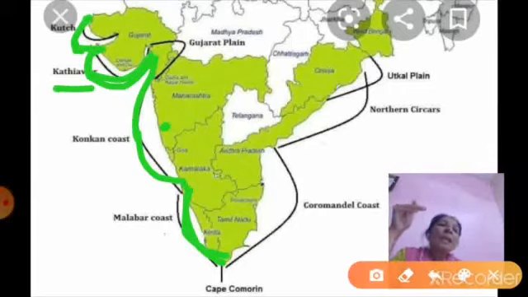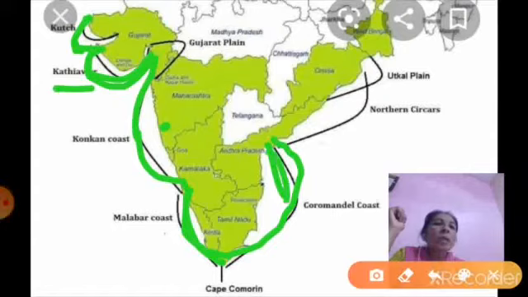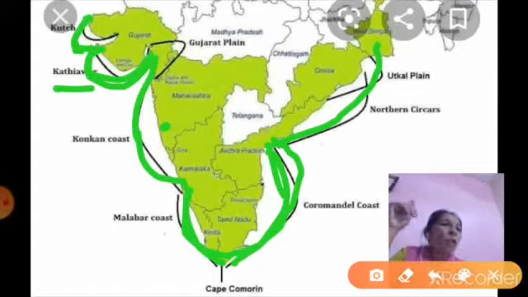Now in the eastern part, if we move from Kanyakumari to Tamil Nadu, this part is known as Coromandel coast, and from Tamil Nadu up to West Bengal, this area is known as northern Sircars, and the higher land which is located here in the eastern part is called Utkal plains.